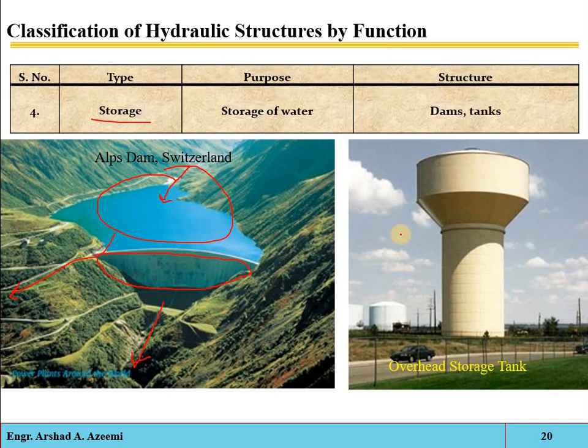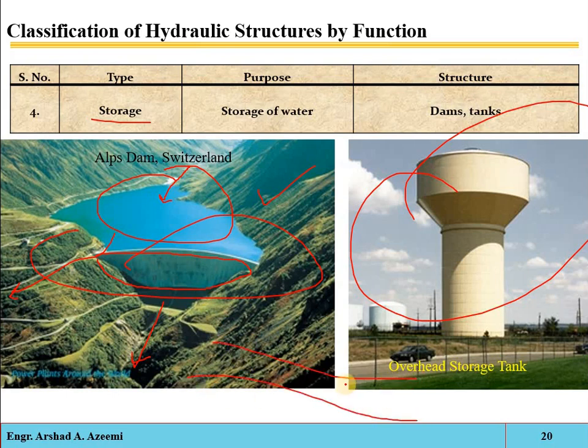Okay, so here this is also a type of storage tank. These are called overhead tanks, but of a smaller scale. Okay, it can be used for domestic or industrial purposes, and this is a large scale storing reservoir which is called the dam. Remember, if the natural flow in the river or stream is completely stopped, then it is called the dam. Okay, a dam is just this barrier that stops or restricts the flow of water. If you have just a stream or a river and you construct a barrier which stops the flow of water, it will be called the dam.